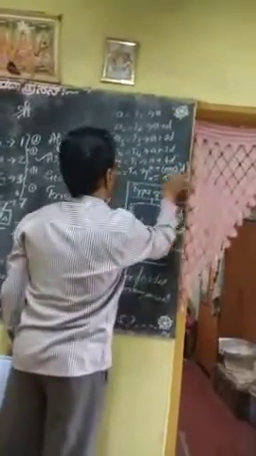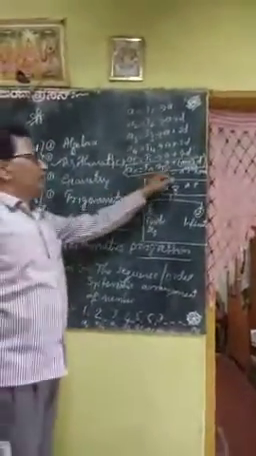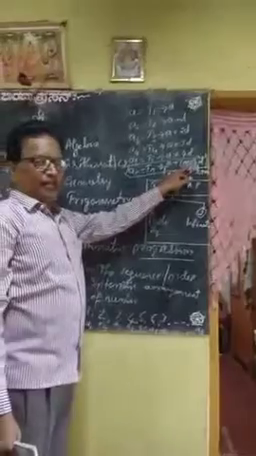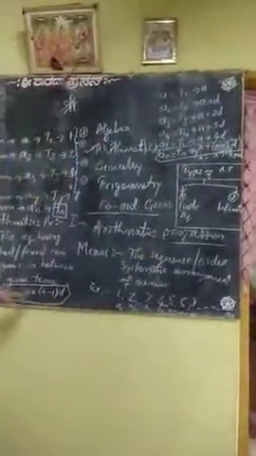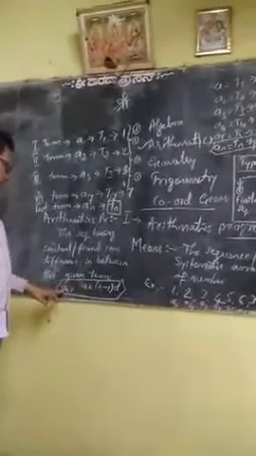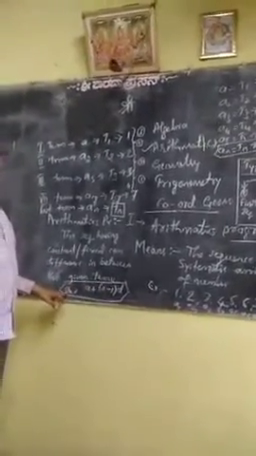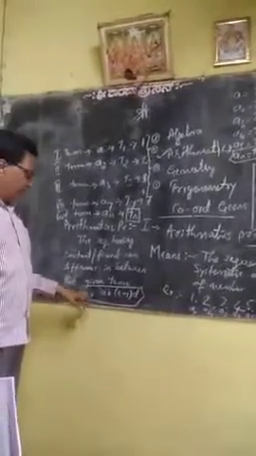So the required formula is Tn is equal to A plus n minus 1 d. Therefore, it is very clear why this n minus 1 appears. Whichever term we require is calculated by applying this formula.